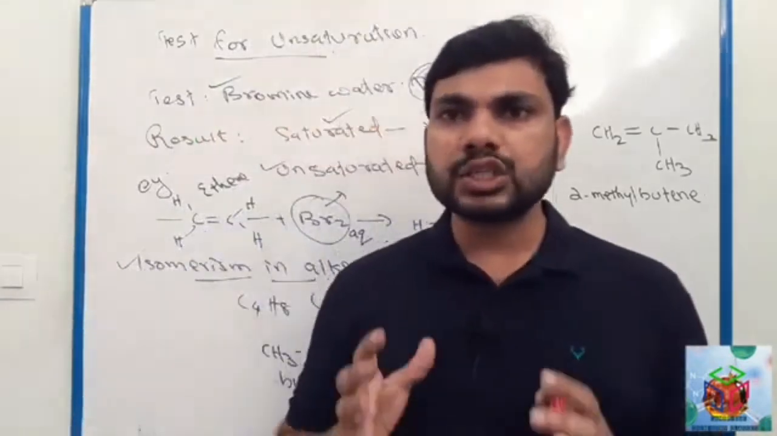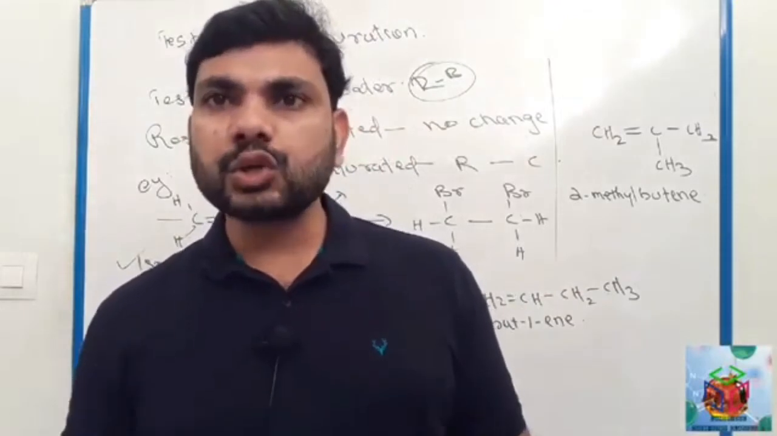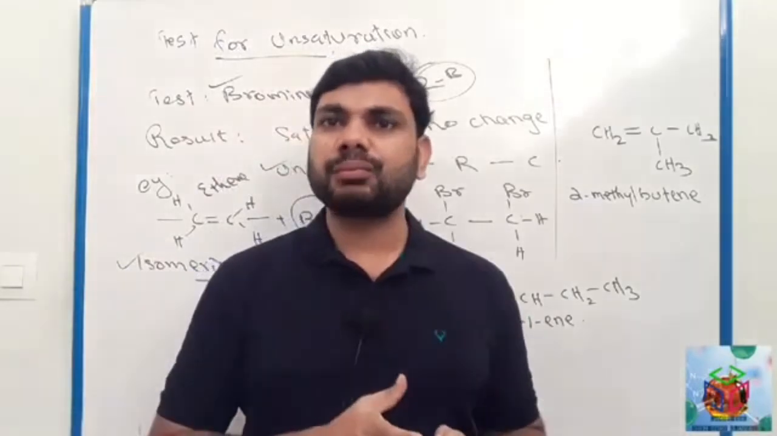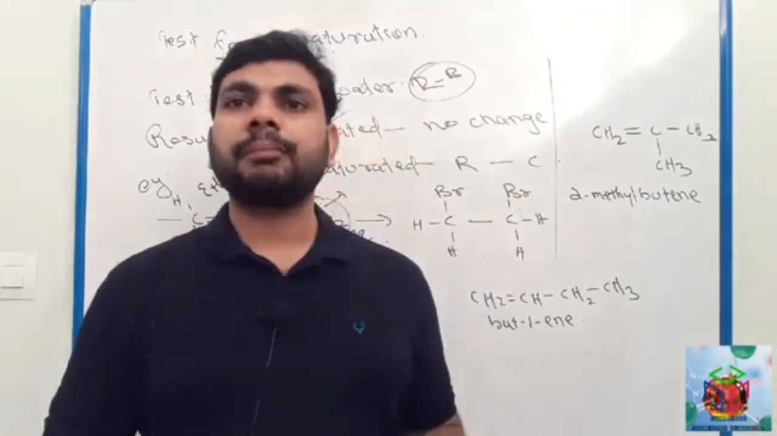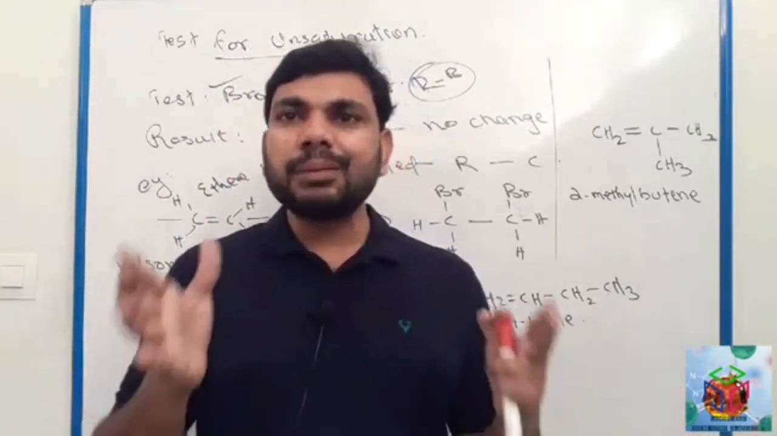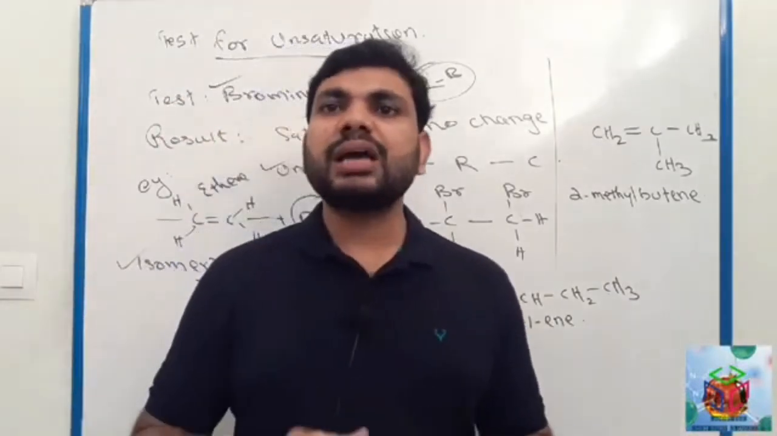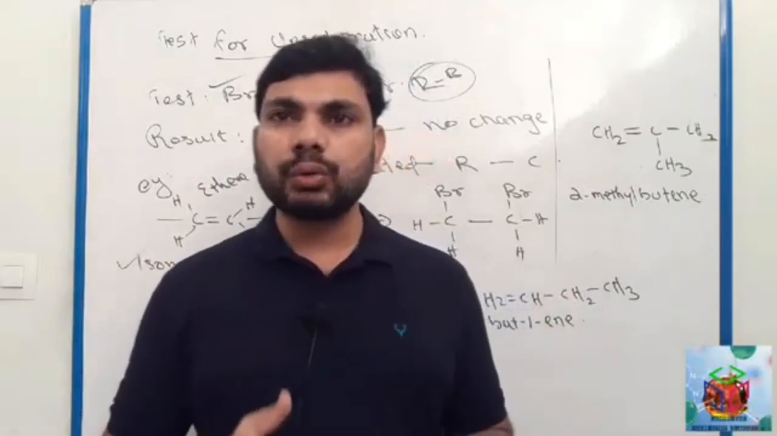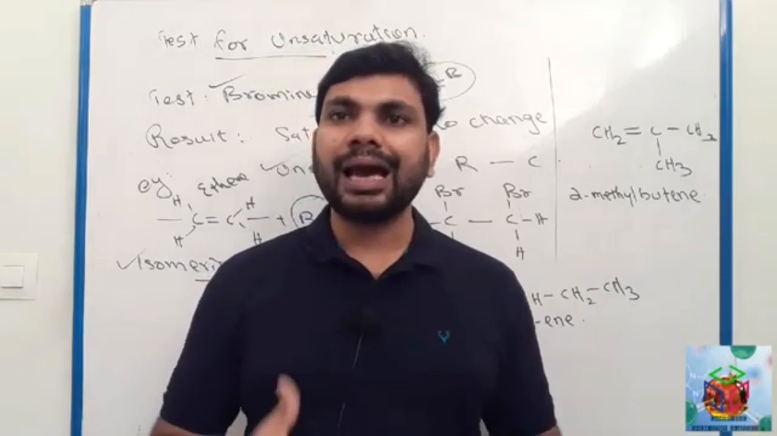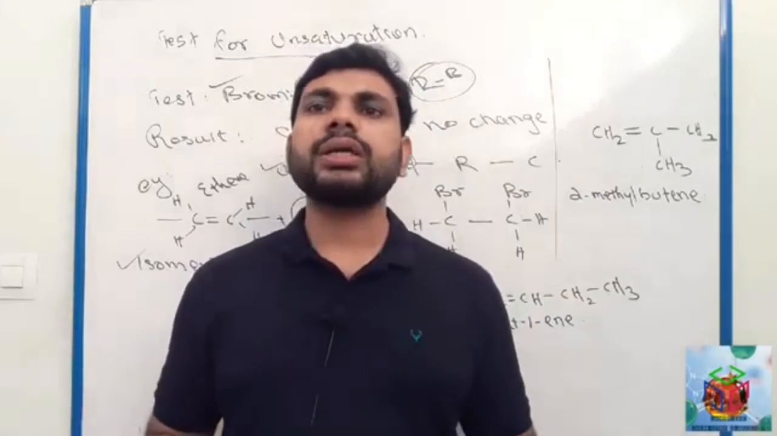We already learned isomerism in alkane. What do you mean by isomerism? Isomerism means different compounds have the same molecular formula, but they have different structures. Such molecules are called isomers, and this phenomenon is called isomerism. Similarly, alkene also shows isomerism.